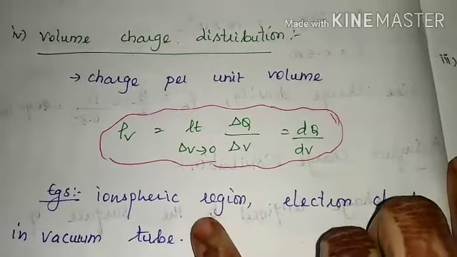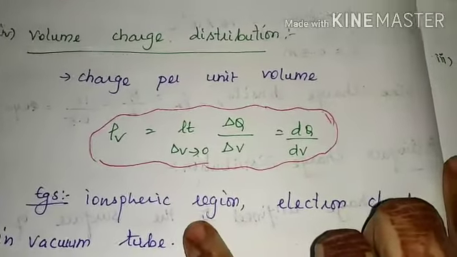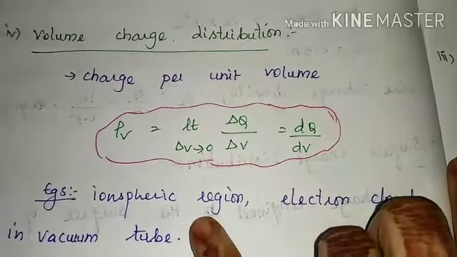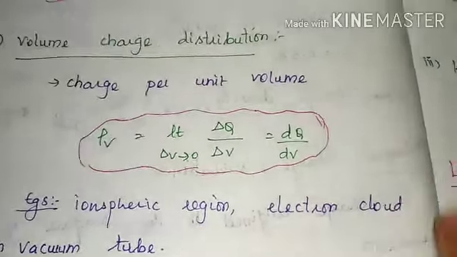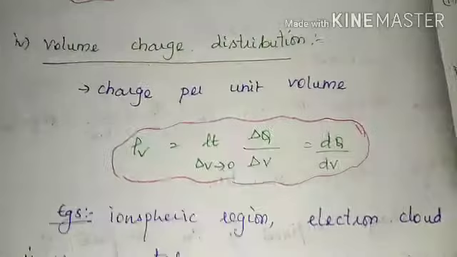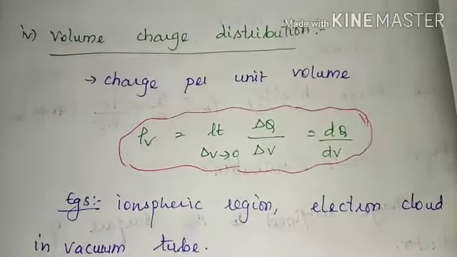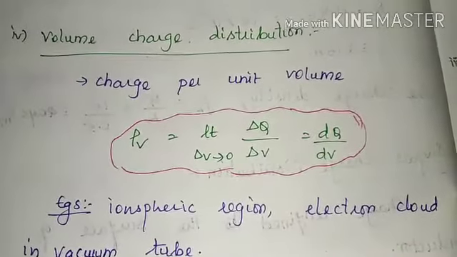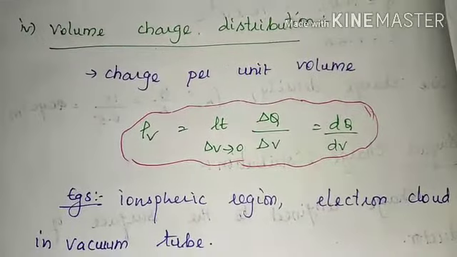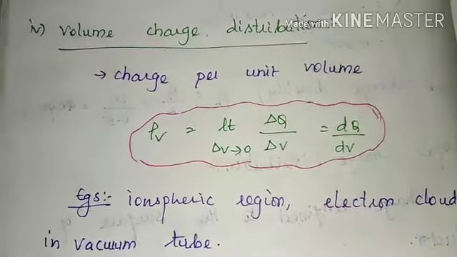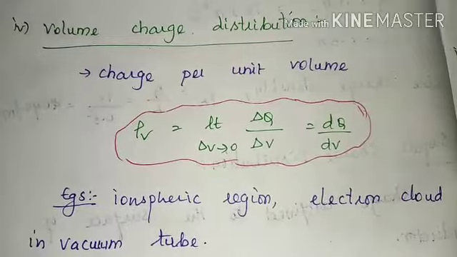Volume charge distribution in the sense that is charge per unit volume. Charge density is represented as rho v. That is limit del v tends to 0, del q by del v, which is equal to dq by dv.